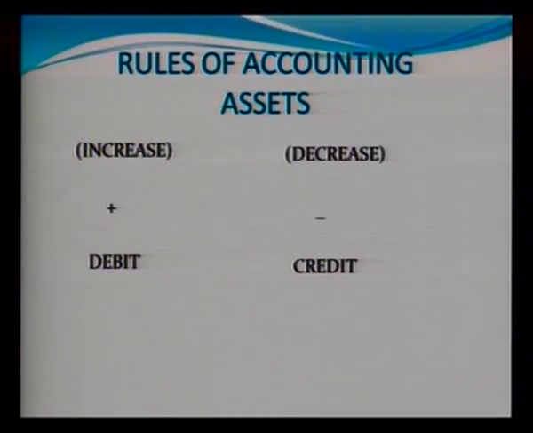In these rules of accounting, we first take the category of asset. In the T shape of an account, we have two sides: one is debit and the other is credit. If we purchase an asset, our assets increase, so that will be debited. And if we sell the asset, the asset decreases and it will be credited. So whenever we prepare an account of an asset, the debit side is the increase side and the credit side is the decrease side.